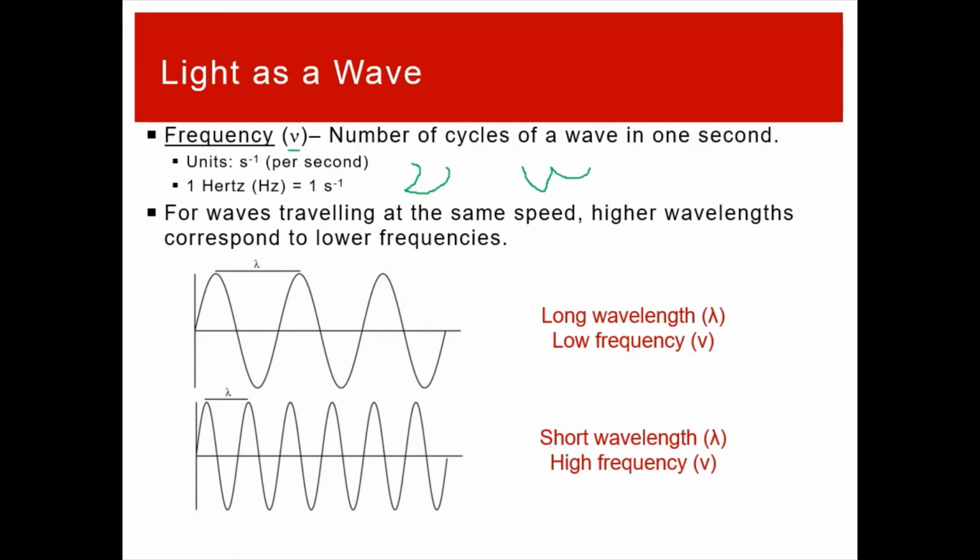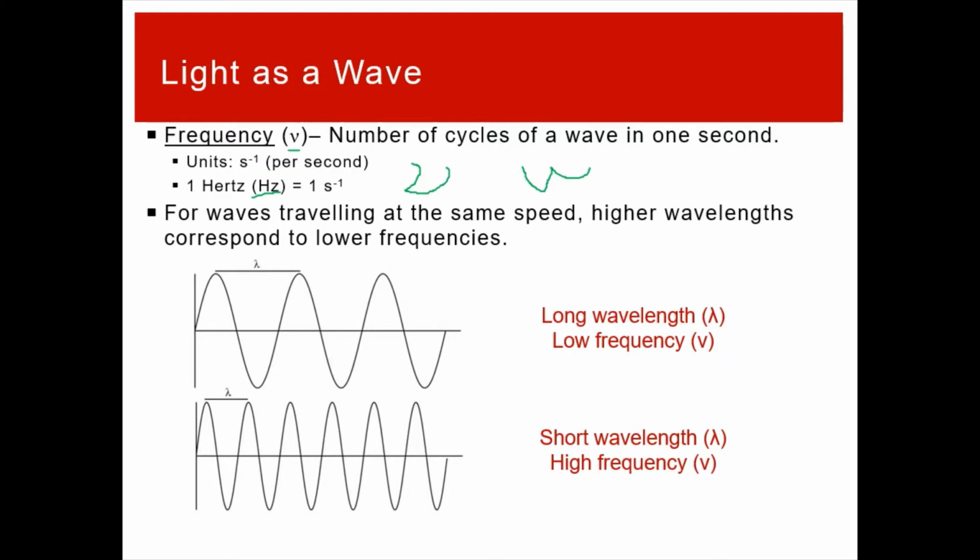So if you think about it, frequency is kind of how often. So how many times does the wave go by per second, or in a second? This "per second" is technically what it is, but it's just named after someone, hertz. 1 hertz is the same thing as 1 per second, right, 1 over s, or s to the negative 1 power. That just means a fraction with s in the denominator.